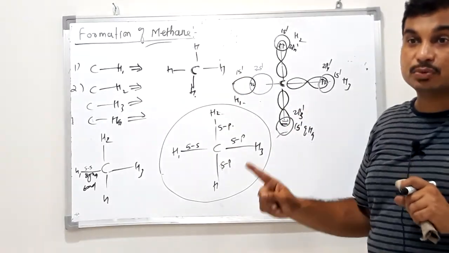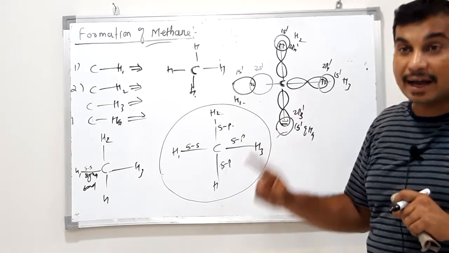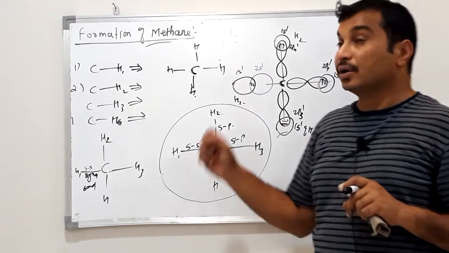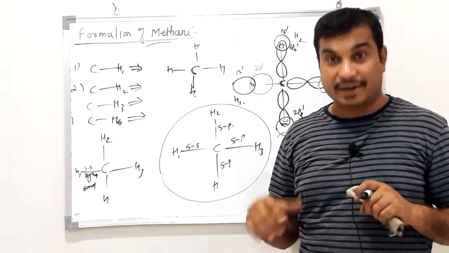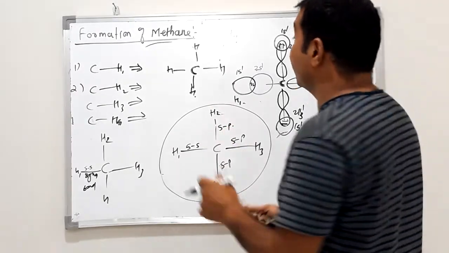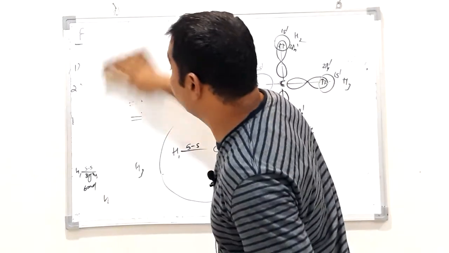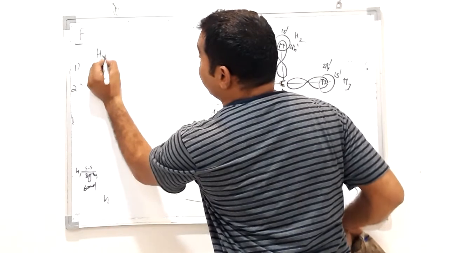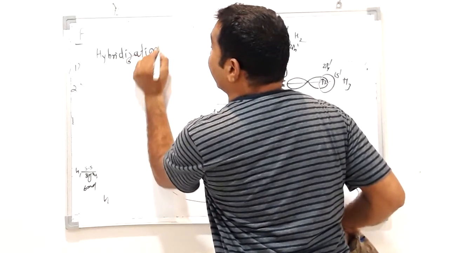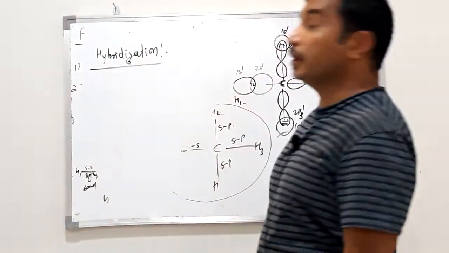So this is explained on the basis of hybridization. Dear students, in the next class I will try to discuss the concept of hybridization, which is very important in organic chemistry.